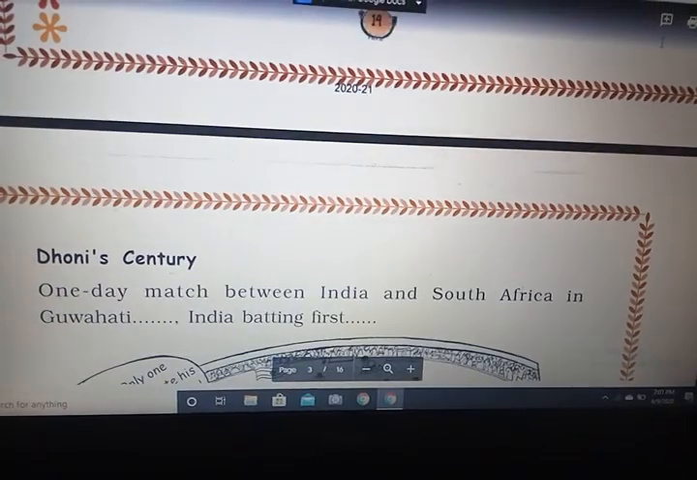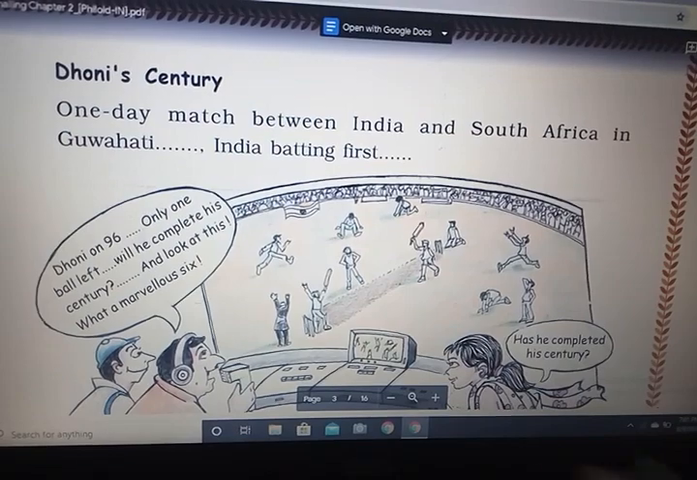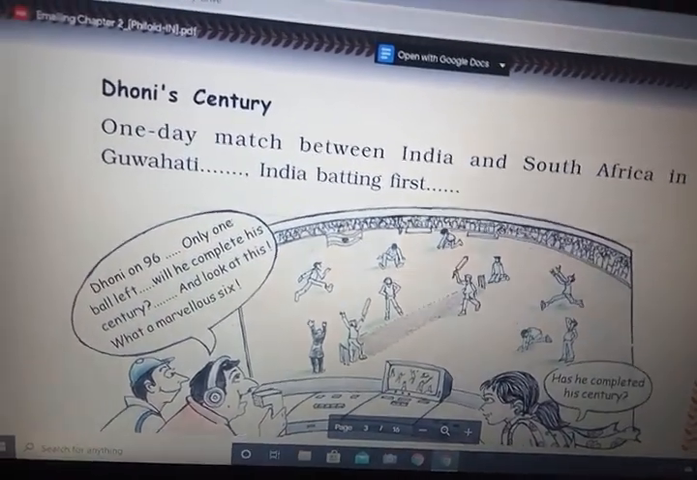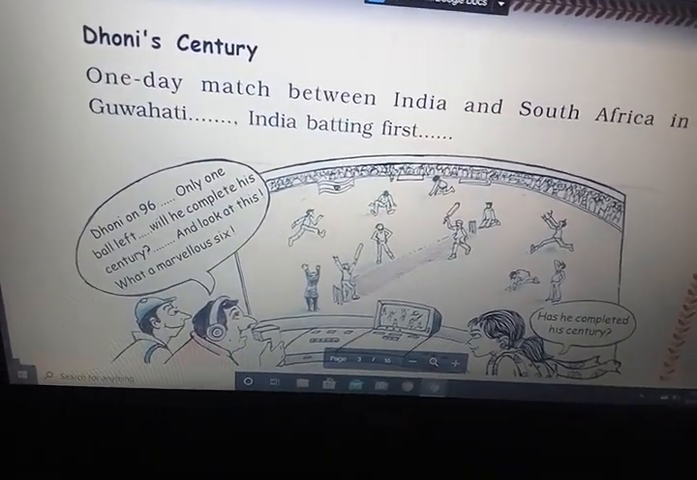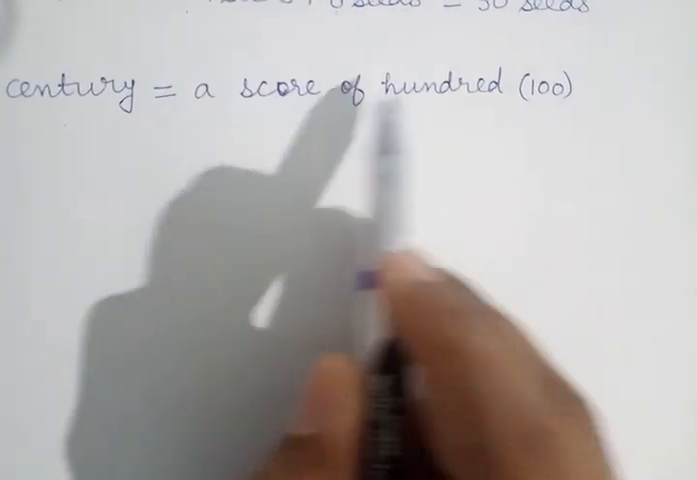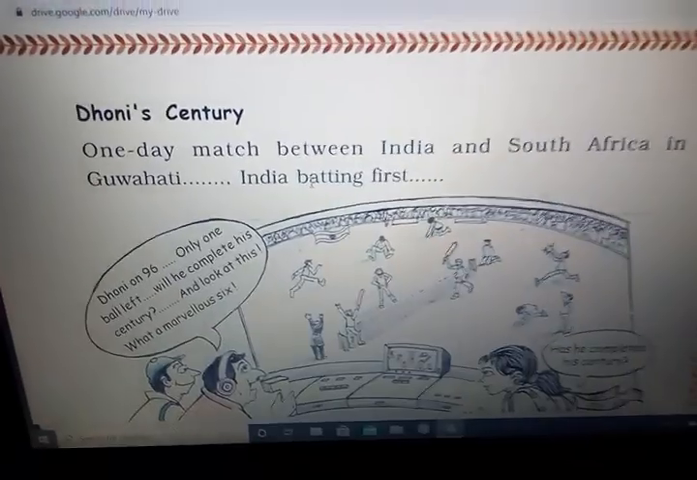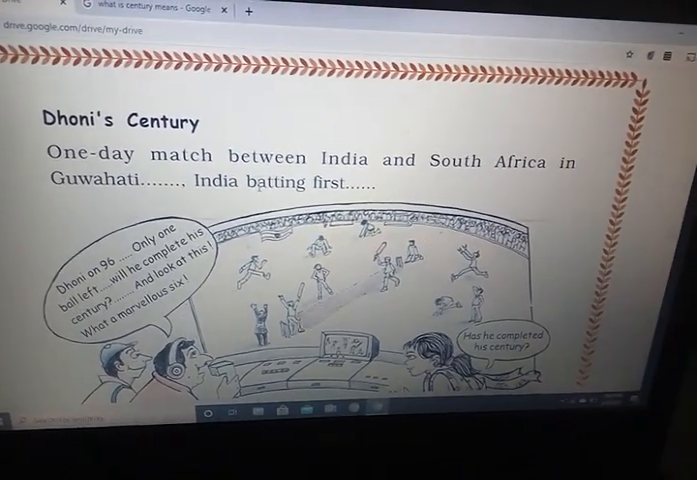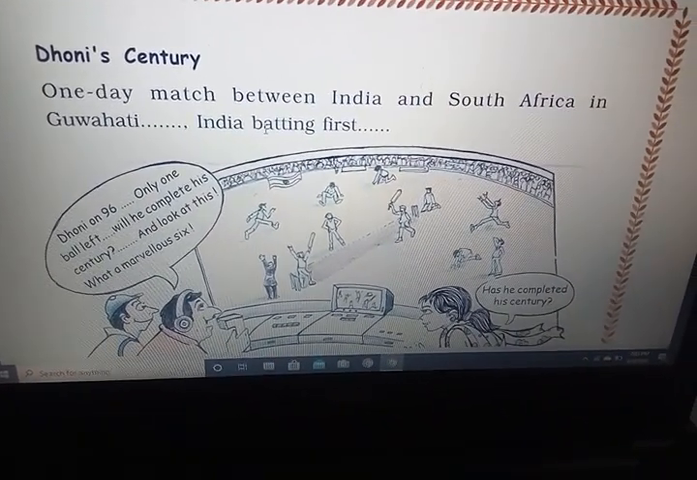Okay, now come to the next point. Dhoni's century. What do you mean by century? Any one of you know what is century? Look here. Century means a score of 100. Here we are talking about Dhoni's century, means Dhoni made 100 runs. 100 runs equal to 1 century, right?